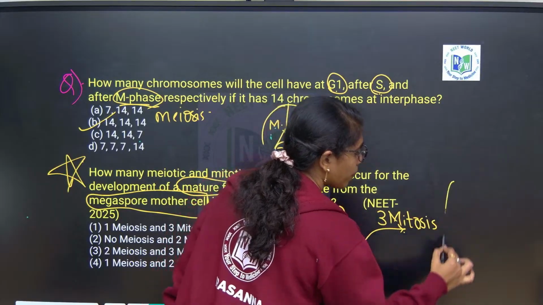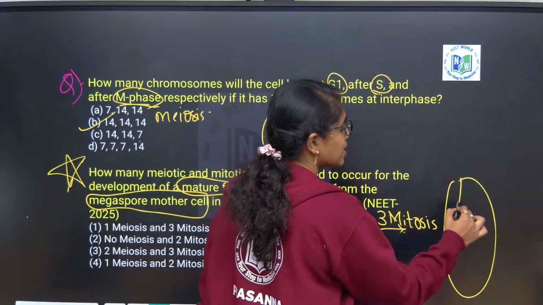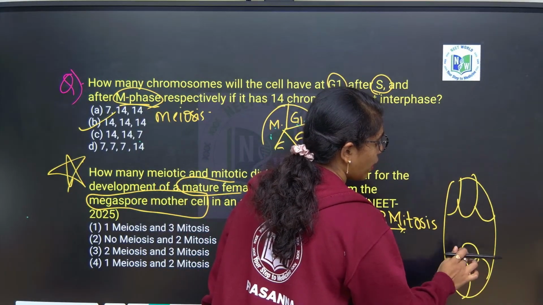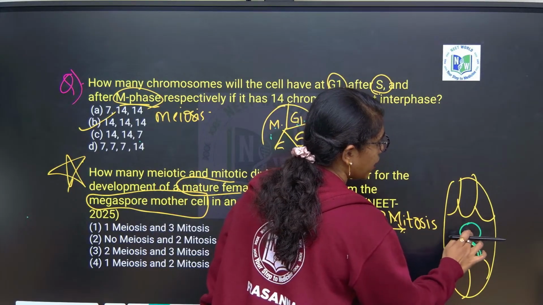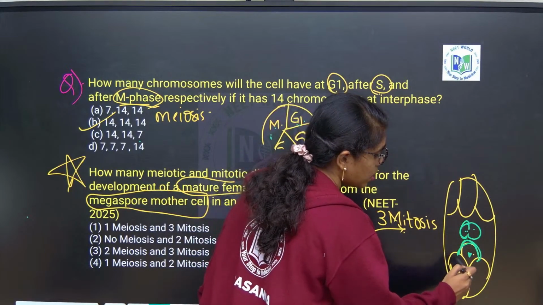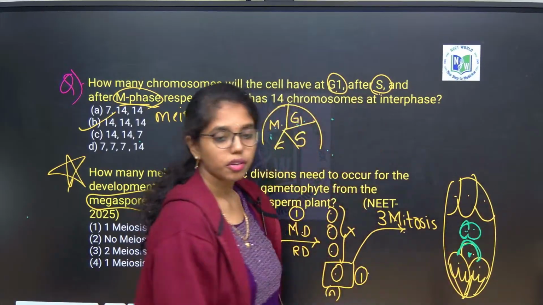This forms the embryo sac, in a 7-celled and 8-nucleated condition, where you have the egg cell and polar nuclei at the center, 2 synergid cells, and antipodals.